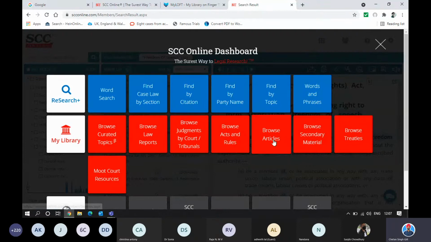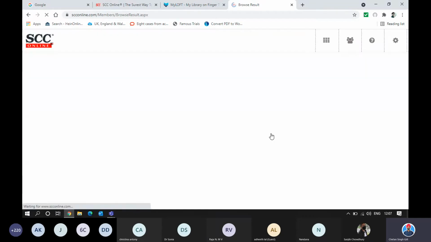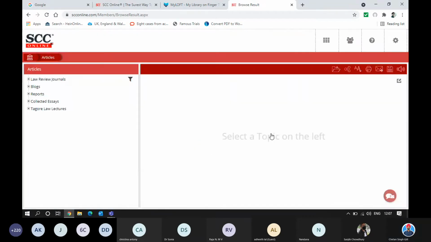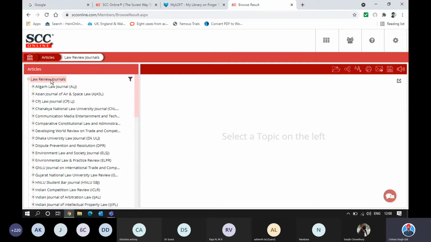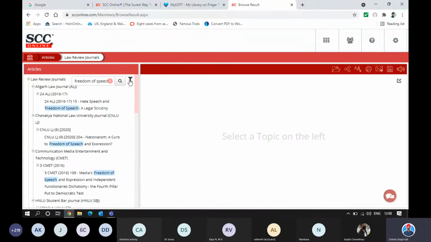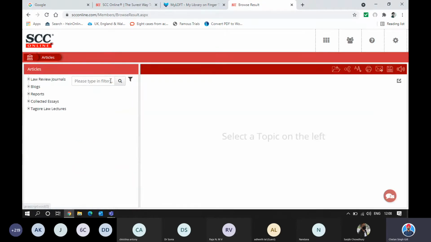Now, however, if you want to access, let's say, articles, rather than going over here, you'll come to the browse section. And now let's see the difference between the two. If I click on browse articles, it says law review journals. All the articles are kept over here, and there's a list. I can certainly search over here and say freedom of speech, start search. It gives me all the journals wherein an article on freedom of speech has been published.